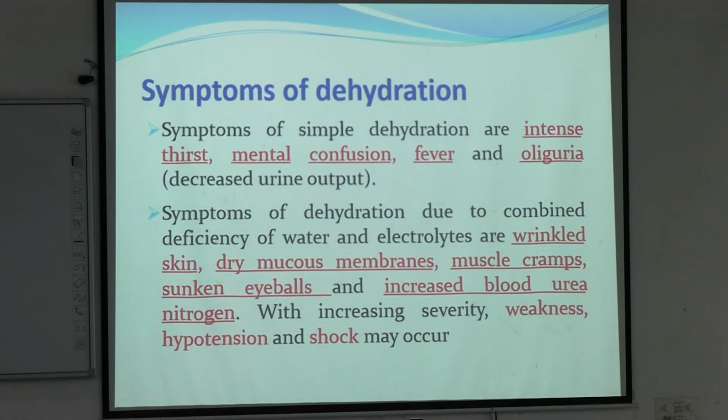these are the symptoms of dehydration. We all know intense thirst, mental confusion, fever can come, and oliguria. This is the symptoms of simple dehydration. In case of dehydration of combined type, wrinkled skin, dry mucous membrane, muscle cramps, shrunken eyeballs and increased blood urea nitrogen. In case of severe dehydration, weakness, hypotension and shock may also occur. Okay.